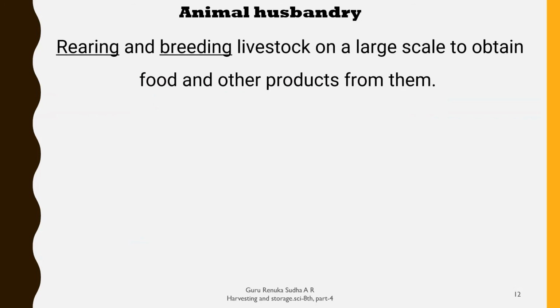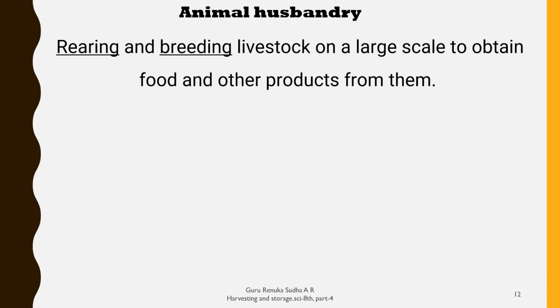So after knowing all these things which help us get a high yield on our agricultural land, and also when you think economically, the amount that we spend on manure and fertilizers can be reduced by using animal husbandry methods along with the agricultural activities. Let us see what we mean by animal husbandry, and what are the things that we are going to see in it.